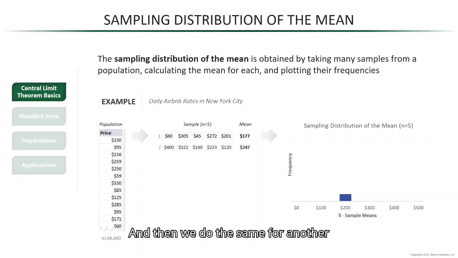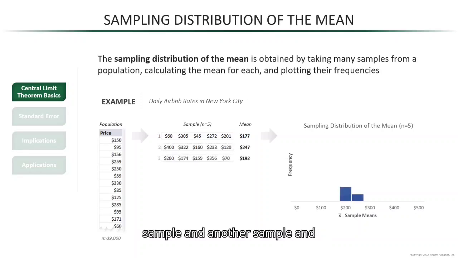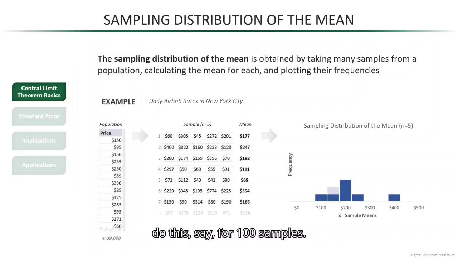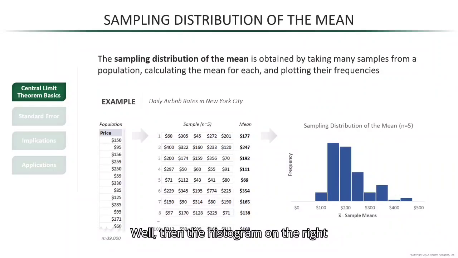And then we do the same for another sample, and another sample, and another, and we continue to do this, say, for 100 samples. Well, then the histogram on the right here is the sampling distribution of the mean. In other words, it's a distribution of the sample means from this population.